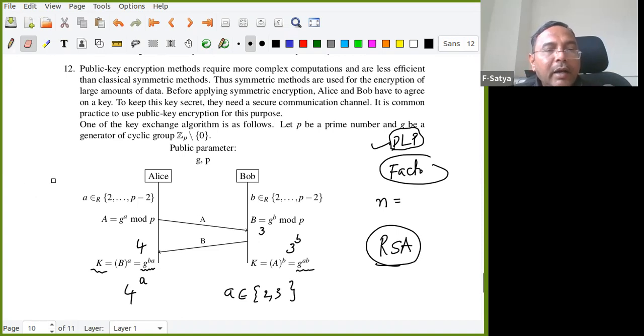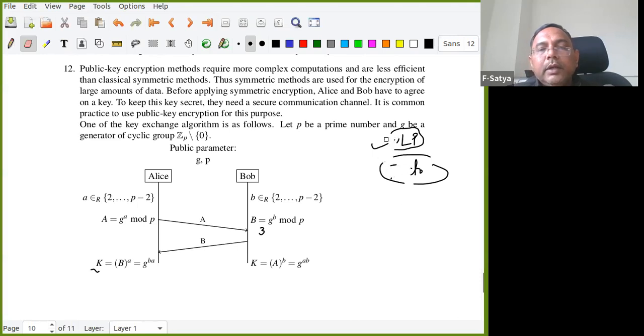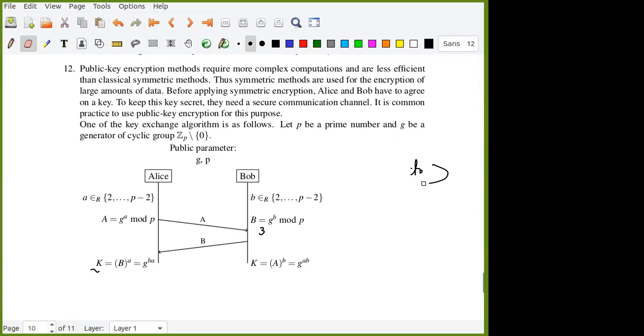There are many hard problems, but not all can be converted into crypto systems. If you take some hard problem and are able to create a new crypto system, you become world famous. Any questions till now? No, sir.